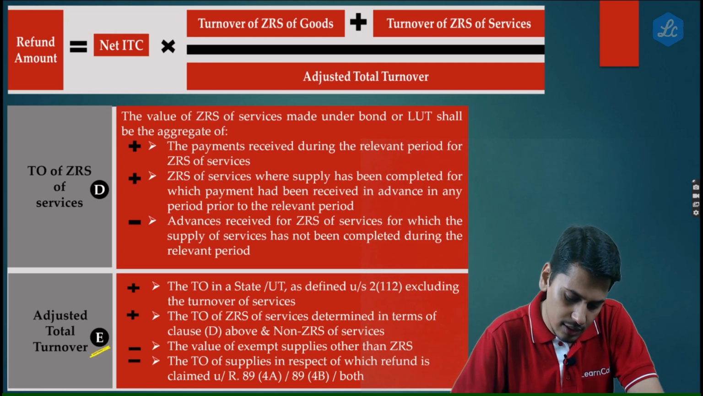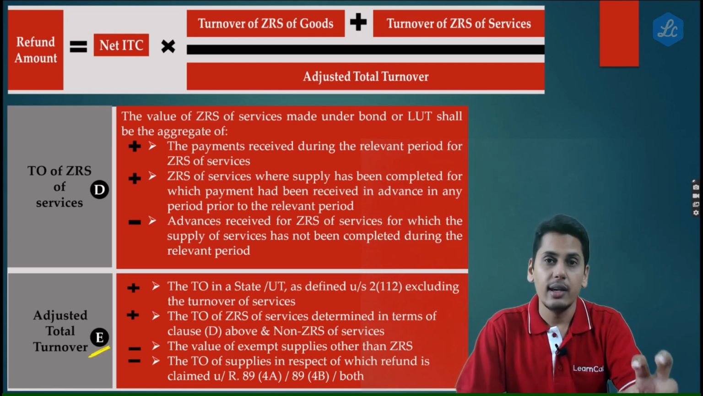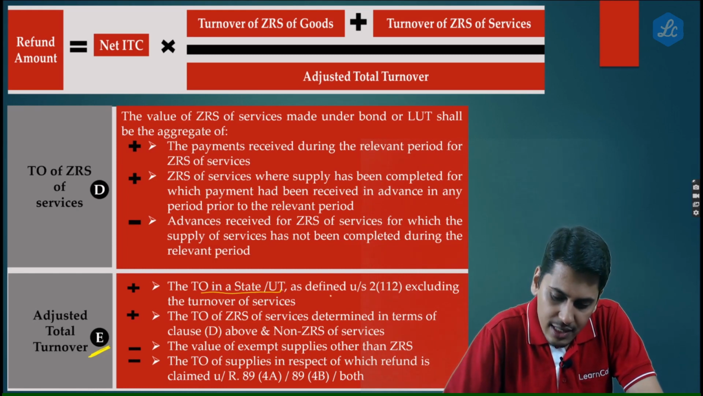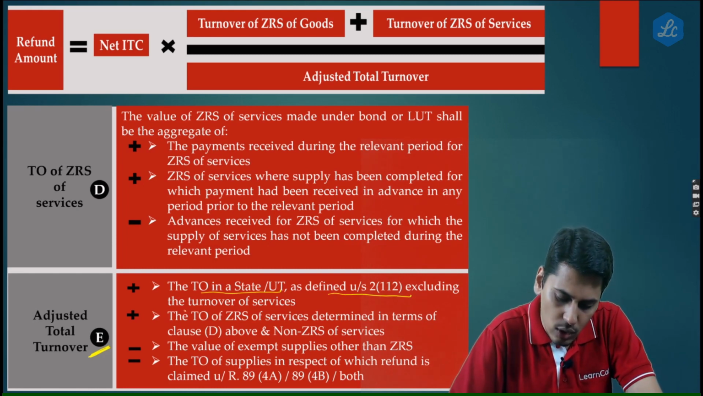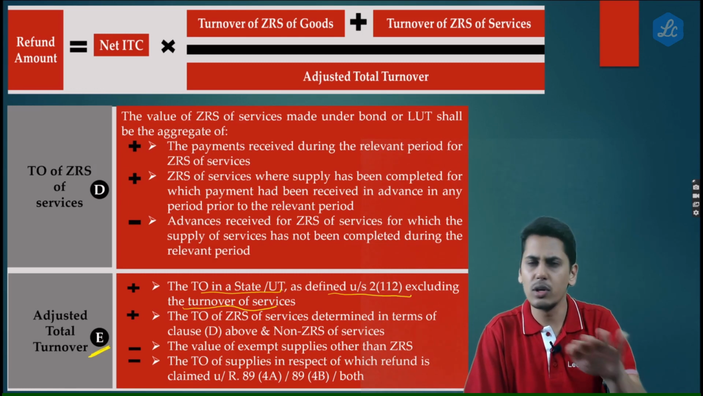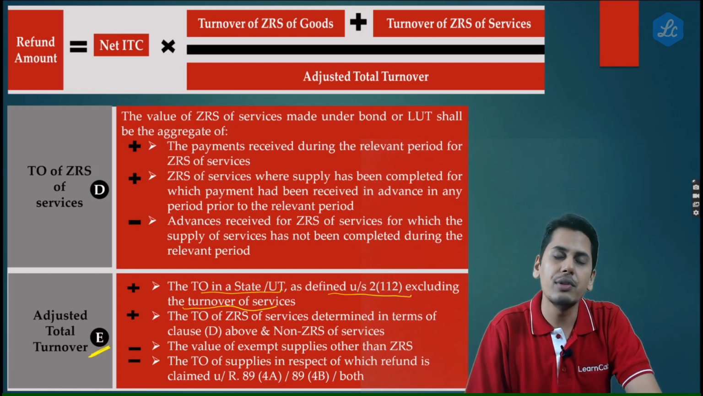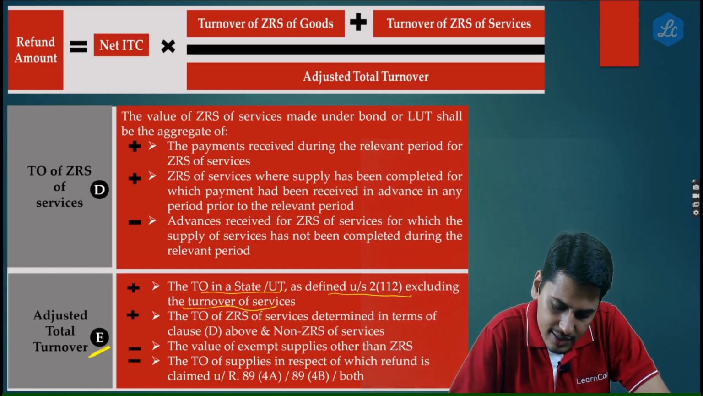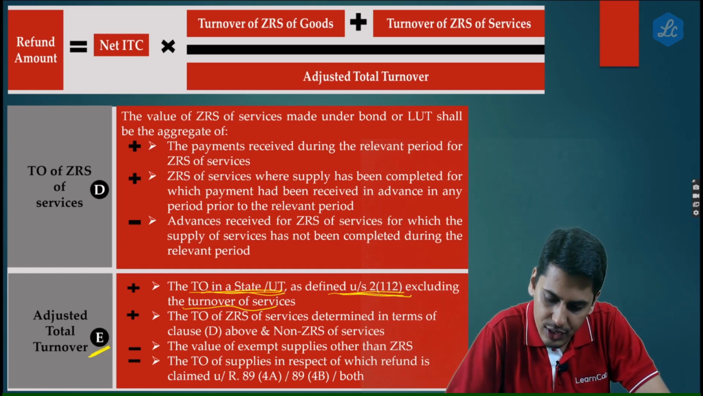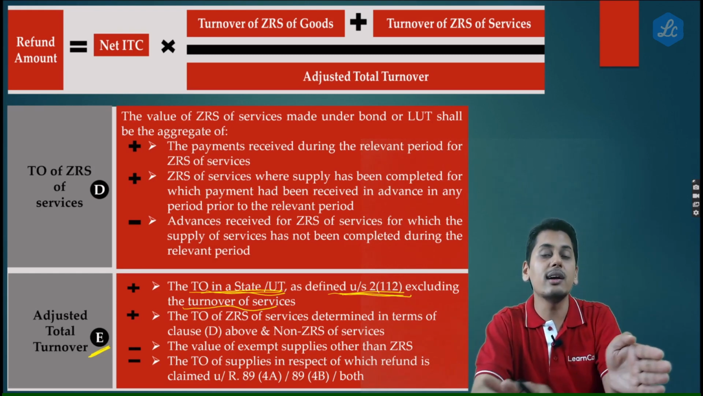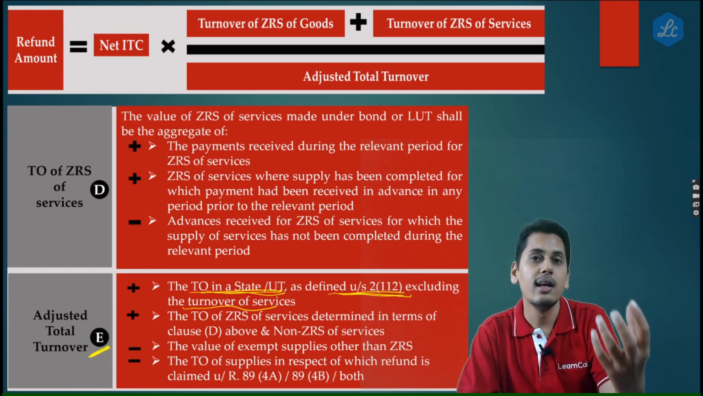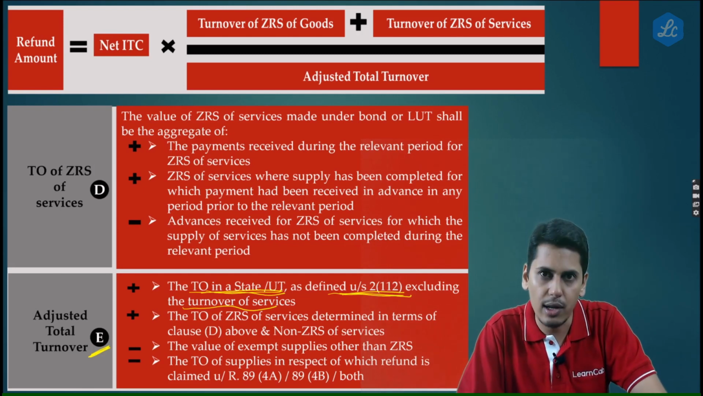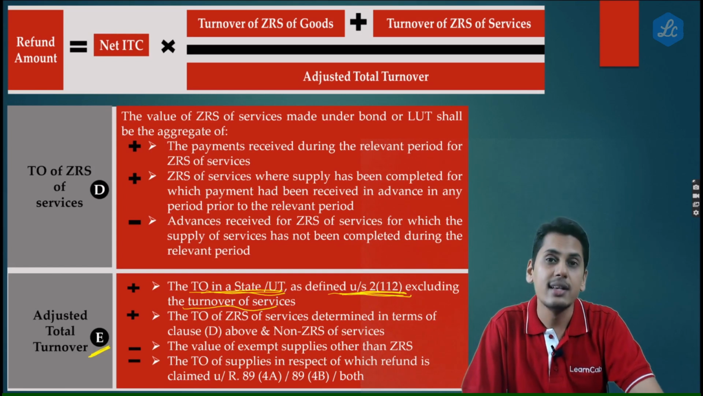Adjusted total turnover is defined in clause E. It tells you, take the turnover in a state or union territory as defined under section 2(112), excluding the turnover of services. So remove the turnover of services. After you remove the turnover of services, what remains? The turnover in a state or union territory as defined in section 2(112), excluding the turnover of services. So you are taking turnover of zero rated supply of goods and turnover of non-zero rated supply of goods. You removed the turnover of services.